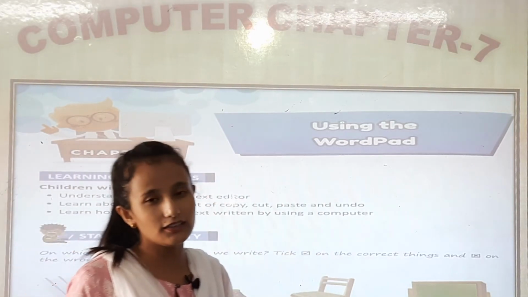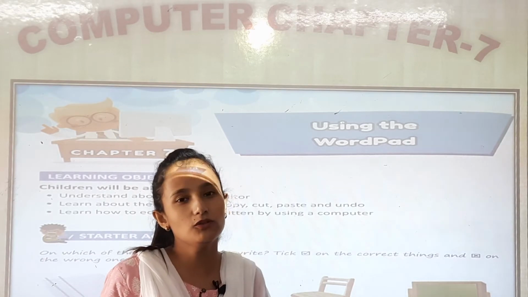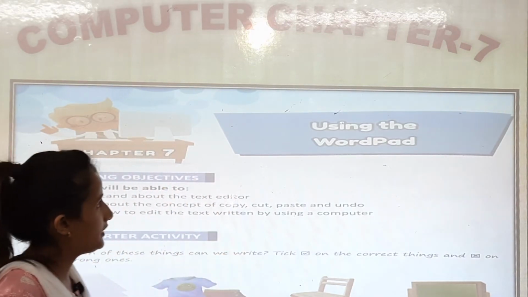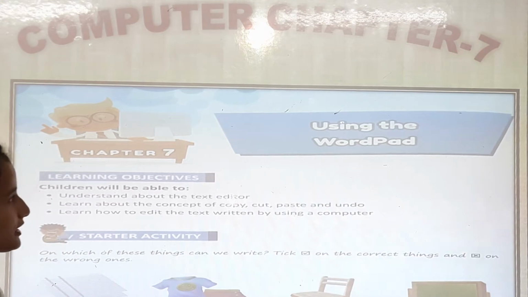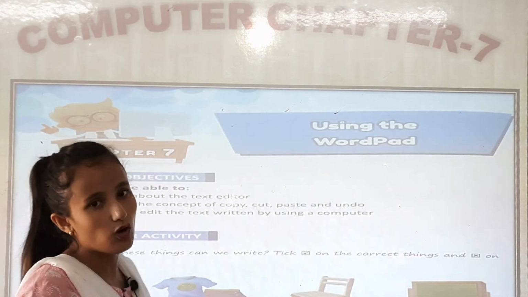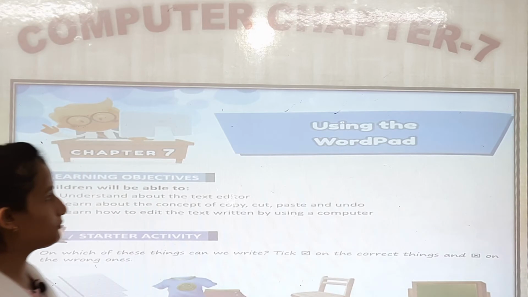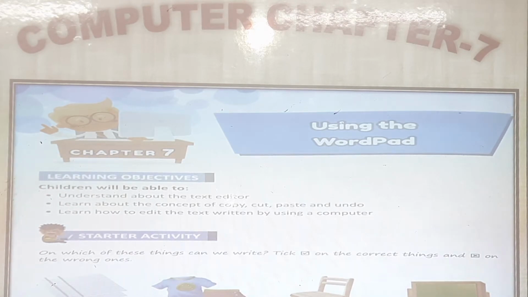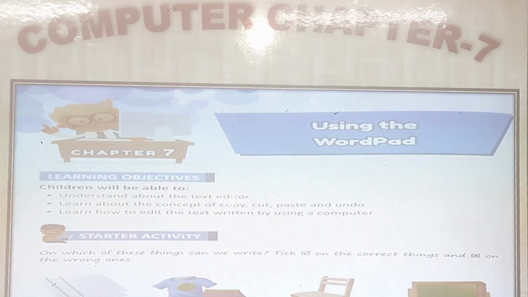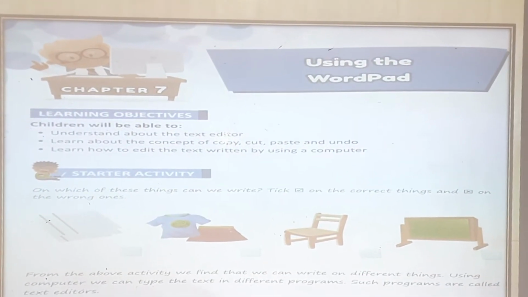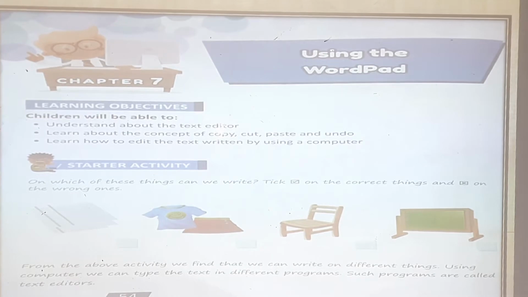Today we are going to start computer class. You can take out your computer book, chapter 7 on page number 54. In chapter 7 you can see using the Wordpad. You can see the pictures using the Wordpad. Page number 54.